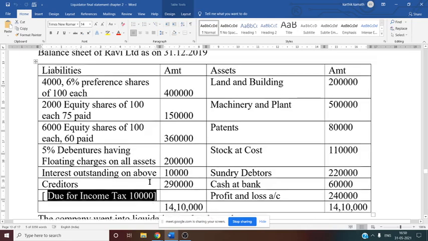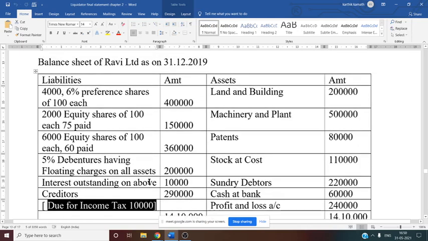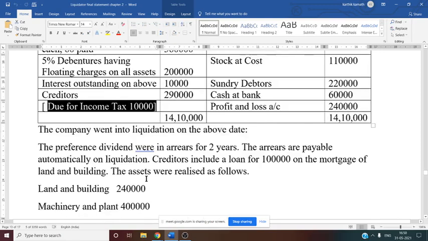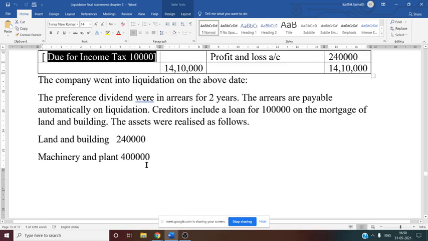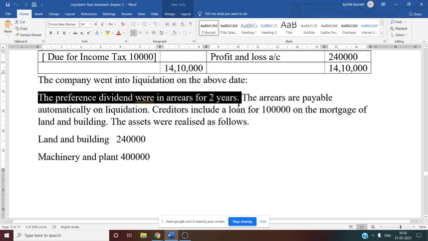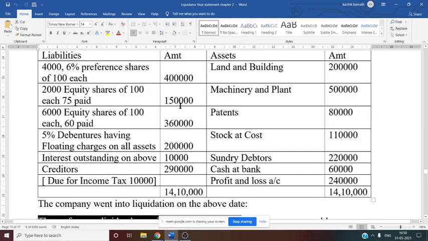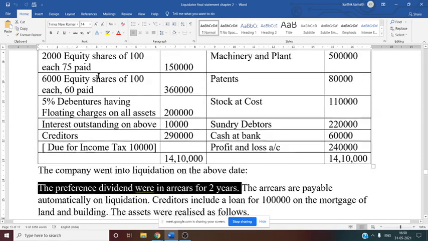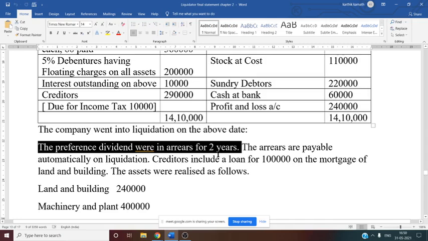Now after discussing all those things given under the liability side, next we have to see the adjustments. See this, the company went into liquidation on the above date. The first adjustment: the preference dividend was in arrears for 2 years. That means you have to take the preference share capital, 4 lakh into 6%, which is nothing but a class of preference share. 4 lakh into 6%, you multiply by 2, because 2 years' dividend is not paid. Next, arrears of dividends are payable automatically on liquidation. We know that is the rule.